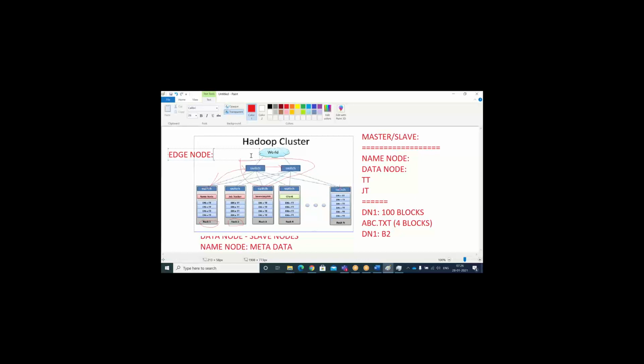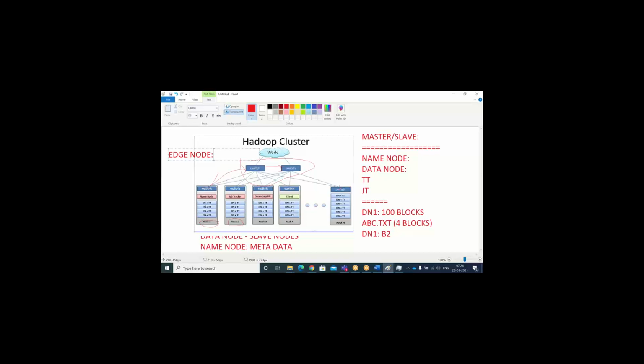Once the client has taken that metadata information, it will give the instructions to the respective data nodes wherever the data resides. Once it goes to the data node, inside the data node, as I said, task trackers will be there, right?